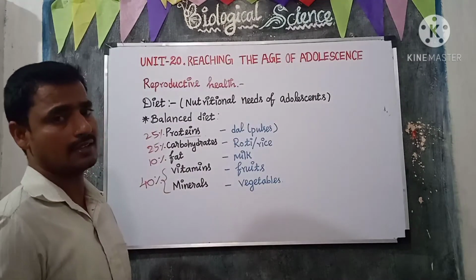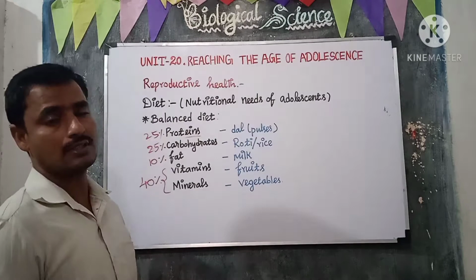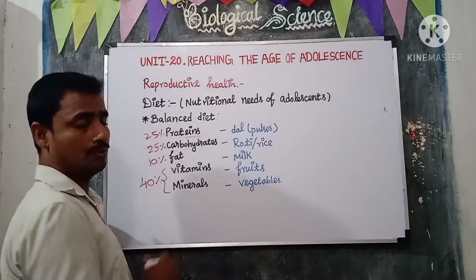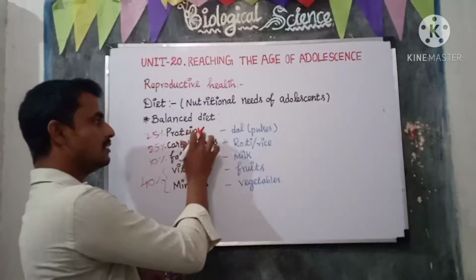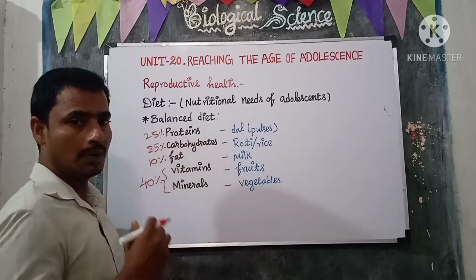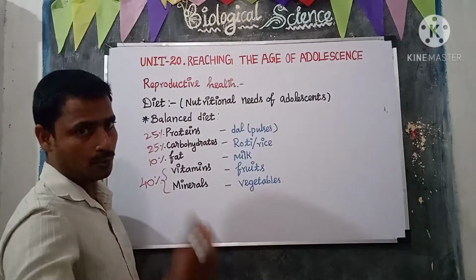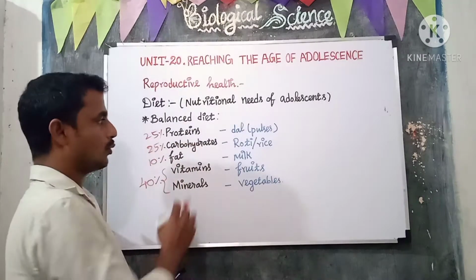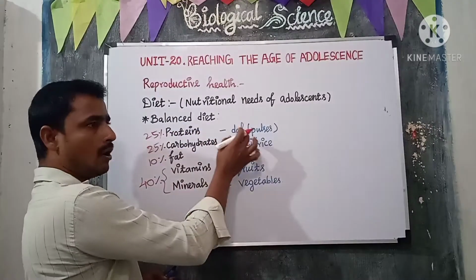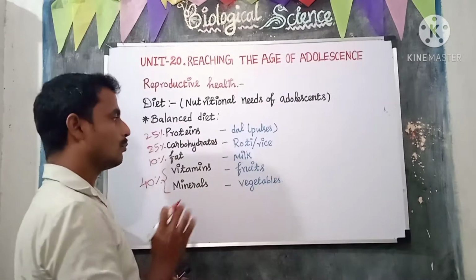Already you learned this in 6th standard, and in 7th standard you also learned about the nutrients, right? Protein is the body building food, because protein is needed for body growth.